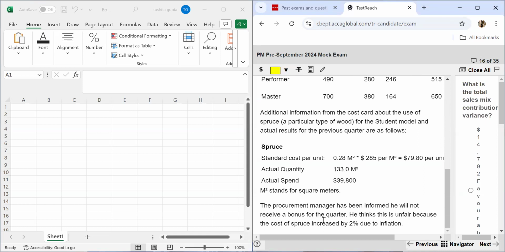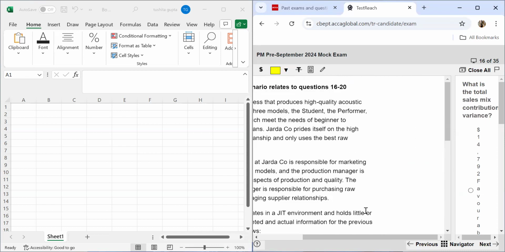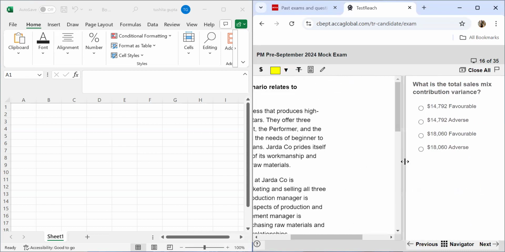The procurement manager has been informed he will not receive a bonus for the quarter. He thinks this is unfair because the cost of spruce increased by 2% due to inflation. Now let's read the requirement. The requirement wants us to calculate the total sales mix contribution variance. So let's get to the workings.